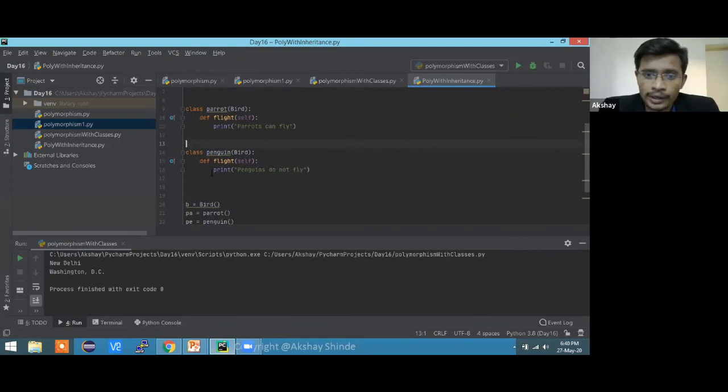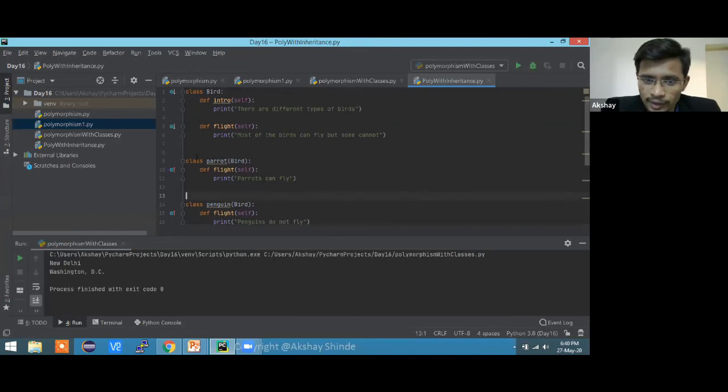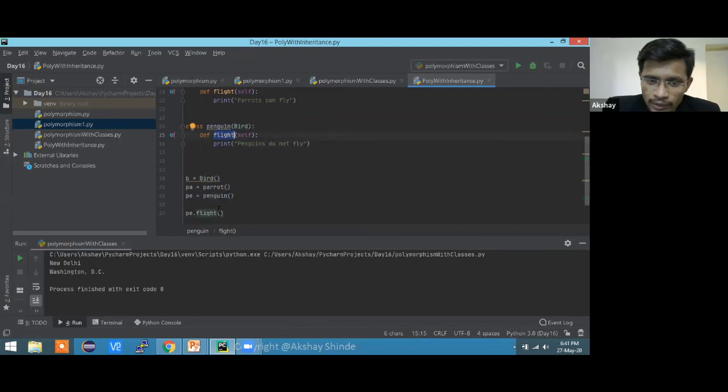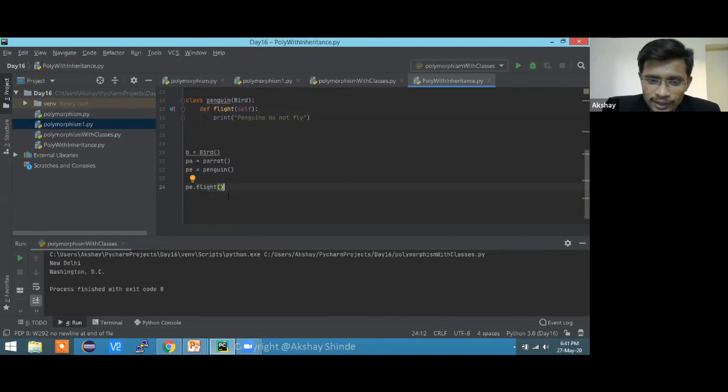Okay. So now let's go back towards the example which I wanted to demonstrate. I was just trying to make it clear what exactly it is. Then we have one more class, which is again penguin, and it is a bird. And penguin doesn't fly. We have the same flight, right? Thank God I removed everything.